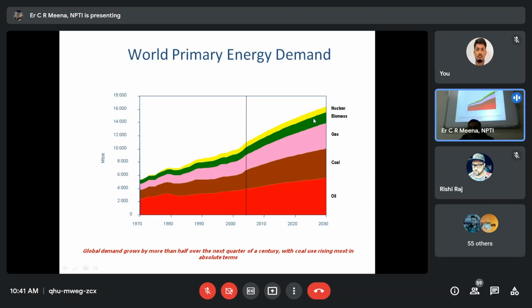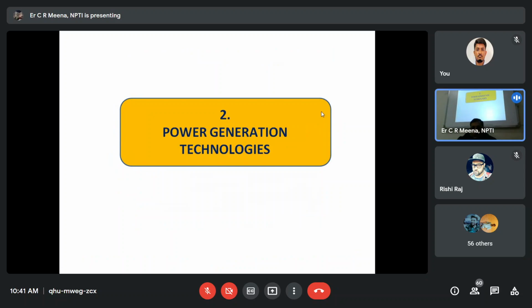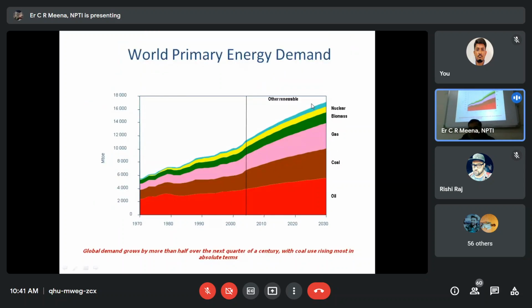And this is the biomass. Green is representing the biomass potential there. And this is the very small nuclear energy source. And this is the renewable energy, very little renewable energy. Other renewables like solar, wind, tidal, all come in this color, blue color.